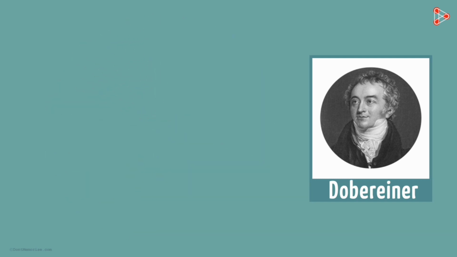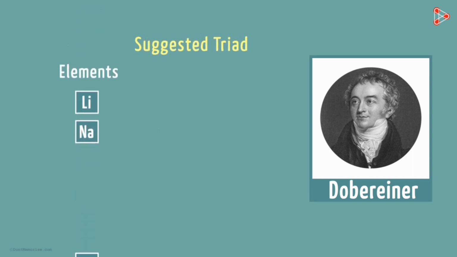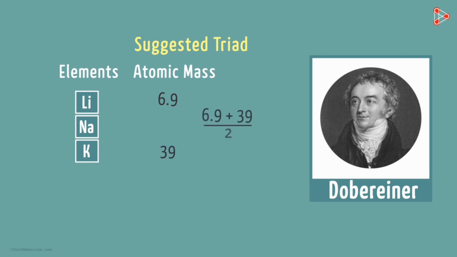Let us take one example from Dobereiner's triad. One triad consists of lithium, sodium and potassium. The atomic mass of lithium is 6.9 whereas the atomic mass of potassium is 39. If we take the average, we will get 23. So this 23 is the atomic mass of sodium, and this is exactly what Dobereiner had in mind when he made the triad.